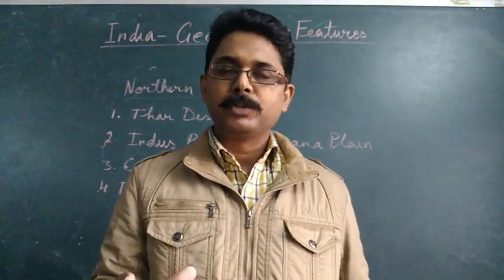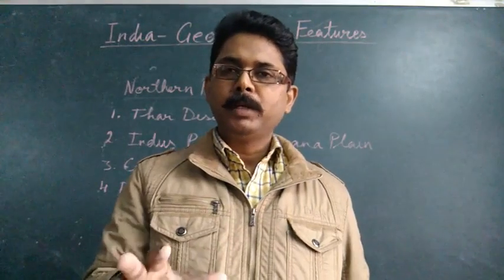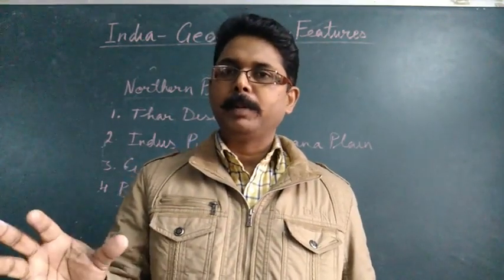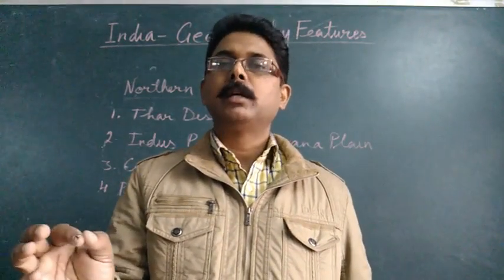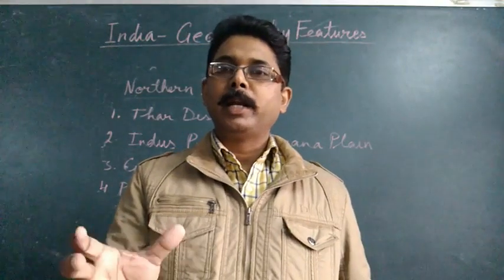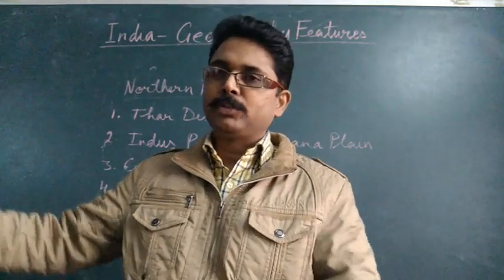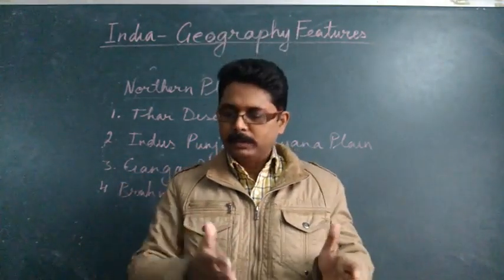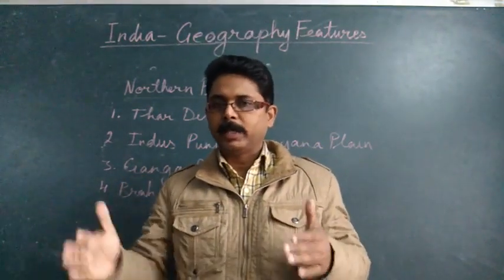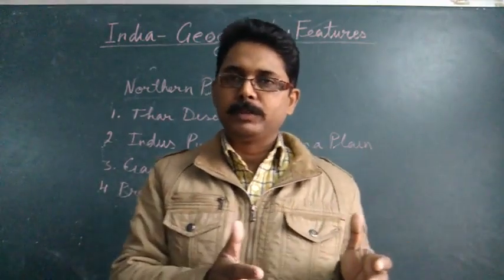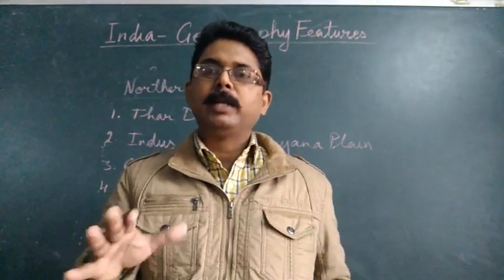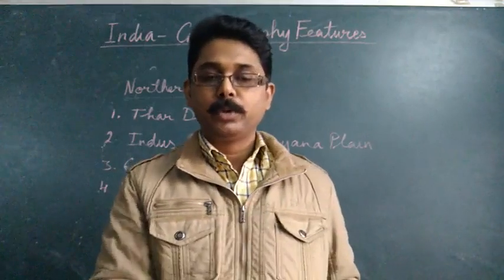by 5 rivers, right? So Pan means 5 and Jab, that is Ab, means one fertile land between the 2 rivers. So there are 5 fertile patches of land which are found between these 6 rivers, Indus and 5 tributaries of these rivers. Okay, so that's why this land is known as Punjab.